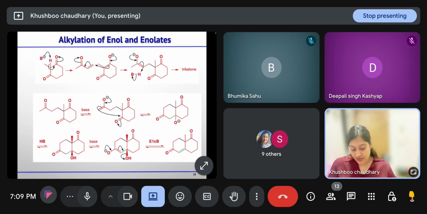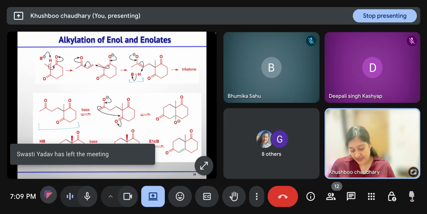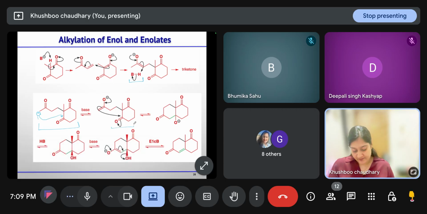Mechanism, let us see. Base will take the alpha proton between the two carbonyl carbons, and then it attacks in 1,4 fashion the other alpha beta unsaturated carbonyl compound in the system. Then the enolate will generate. It will revert back to take the proton from the base, and you will get this triketone. Then again base is there, so it will take the proton from the less substituted side and attack the carbonyl carbon.